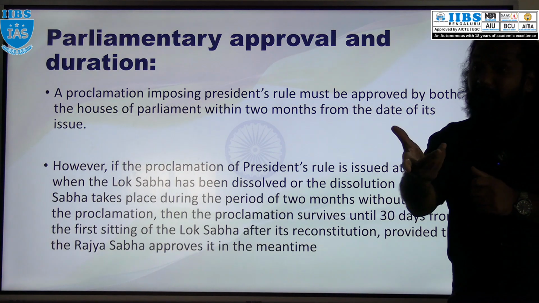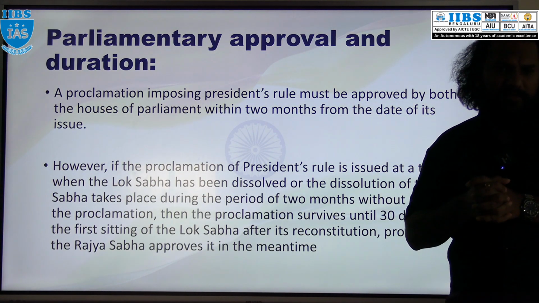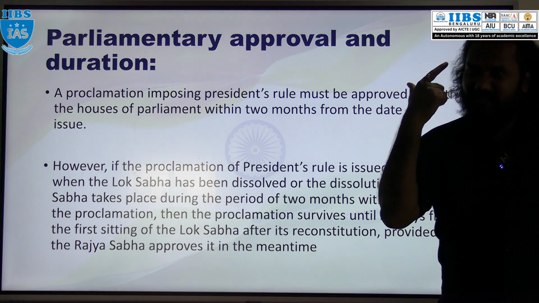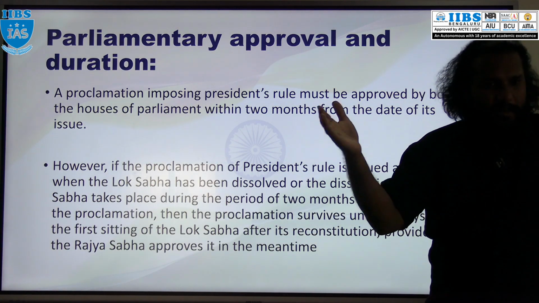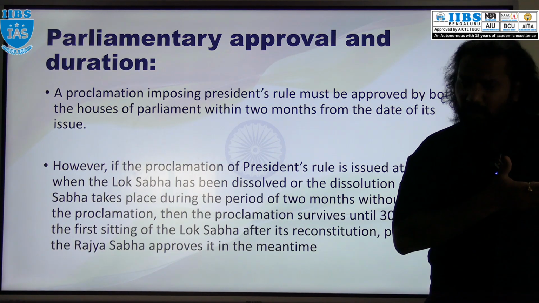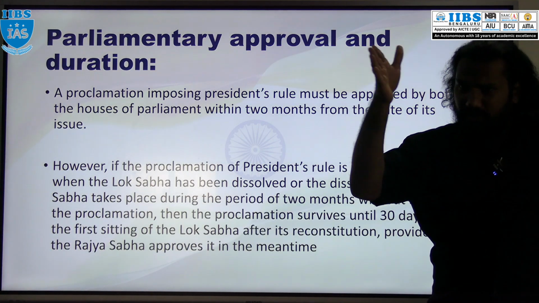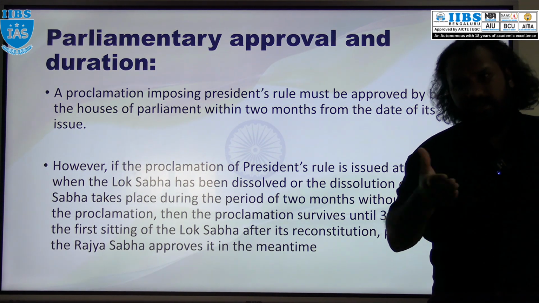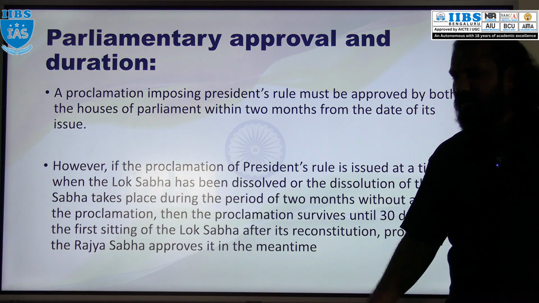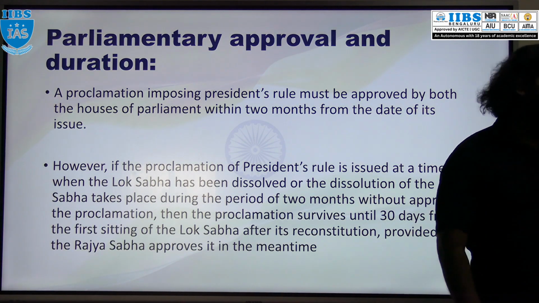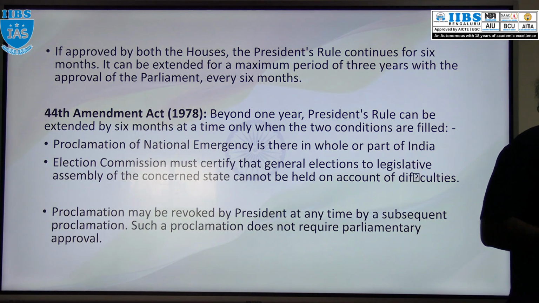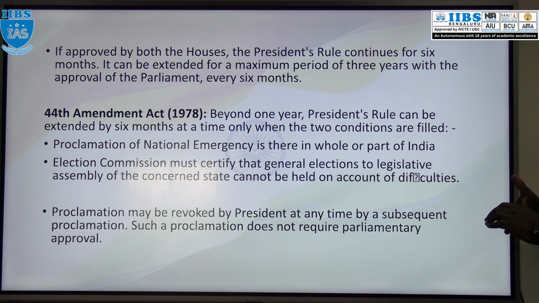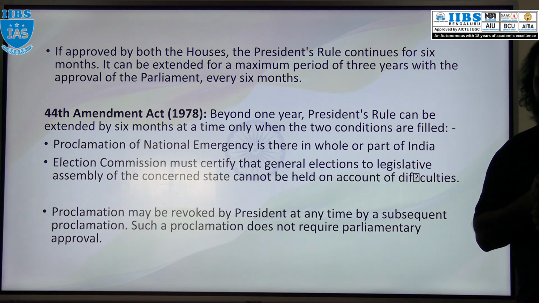What if Lok Sabha is dissolved when this emergency is proclaimed? No problem, no issue. Same condition we have studied in national emergency, right? Meanwhile, if Rajya Sabha approved the resolution, then let the new Lok Sabha form, and within 30 days of the first meeting of the new Lok Sabha, they need to give approval to this emergency, which is president rule. Okay, then, if it is approved by both the houses of the parliament, it continues till 6 months. National emergency also same thing, right? It will continue till 6 months.